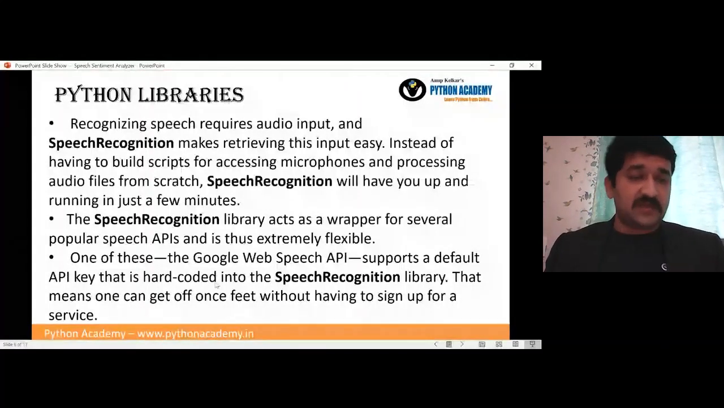So that is also a very good thing. You have to directly utilize it and the things are done. So that is very good. And that's why we are going to use the speech recognition system.